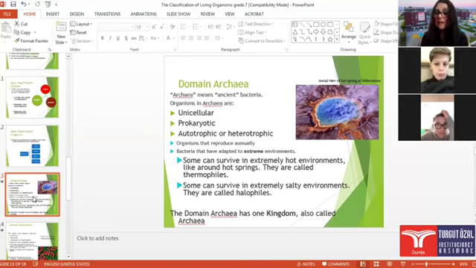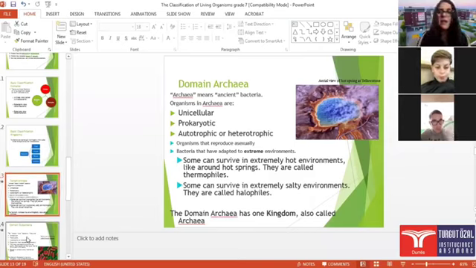It means that archaea live in extreme environments, for example, hot environments or very cold environments, in high temperatures or in low temperatures. Domain archaea has only one kingdom, known as archaea.